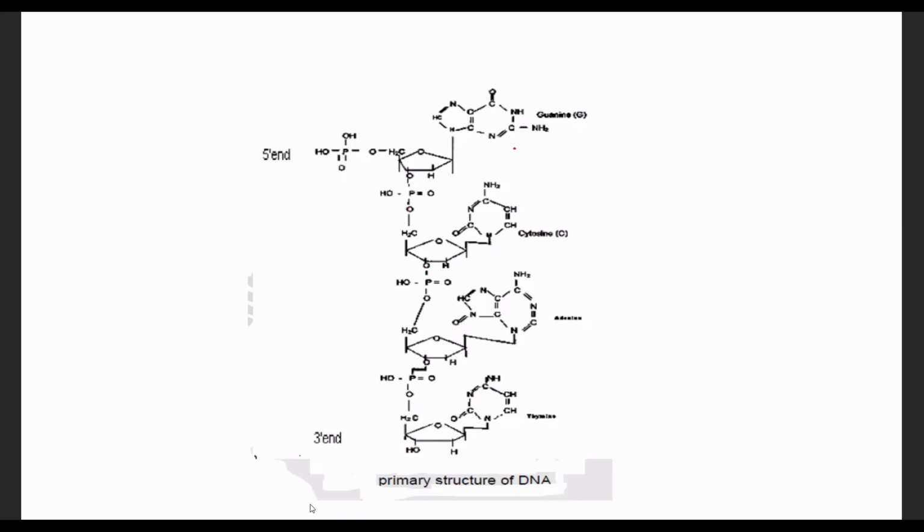The nitrogen bases hang from this backbone. For example, this is one strand, and the bases hang from this strand. So we have this sugar phosphate backbone, and the bases are found along it.